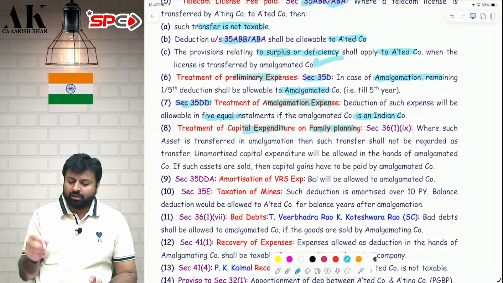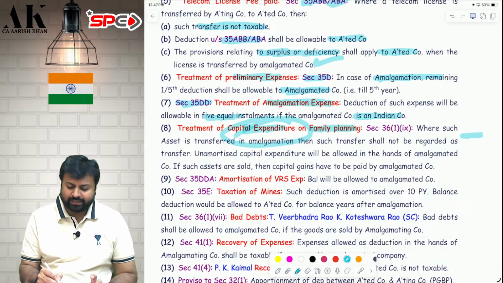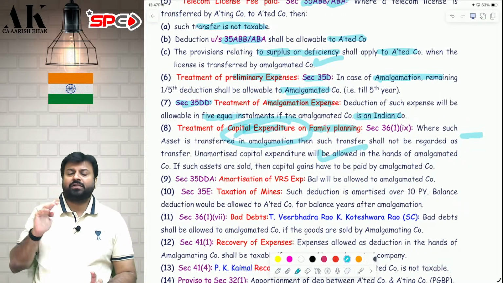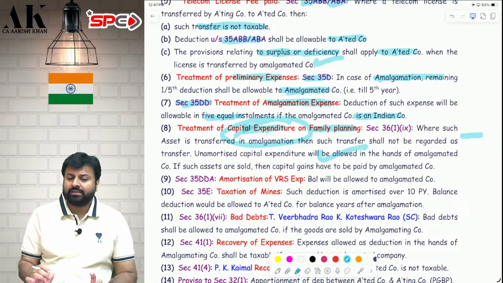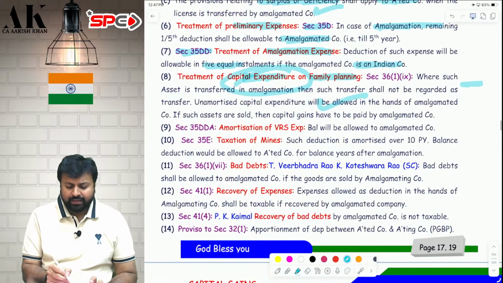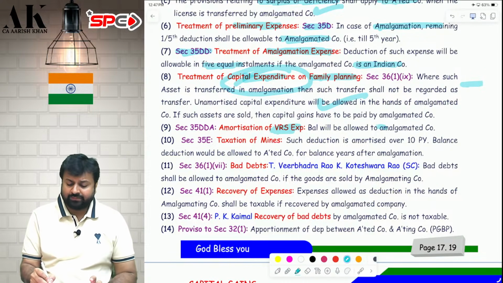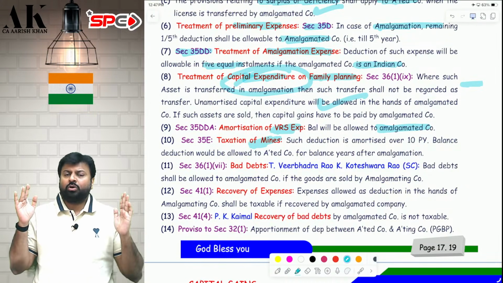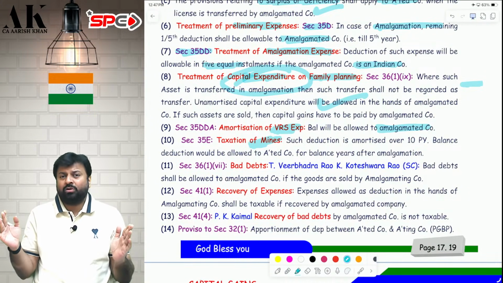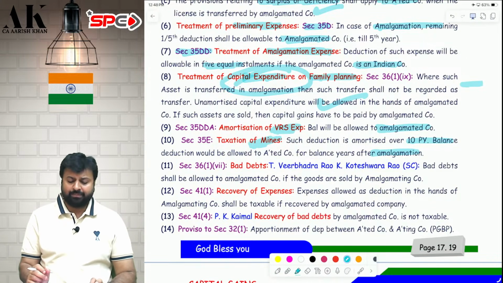Plus, here also, if a loss happens because of capital expenditure of family planning, that is treated like UID, that will also be transferred to the amalgamated company. They can take that also and set off against their income. Next 35DDA, VRS. VRS is also allowed in 5 years. That will also be allowed to the amalgamated company for the balance years. Taxation of mine 35E. This is also allowed over a life of 10 years. It is allowed over 10 years. So this will also be allowed. The balance number of years will be allowed to the amalgamated company.